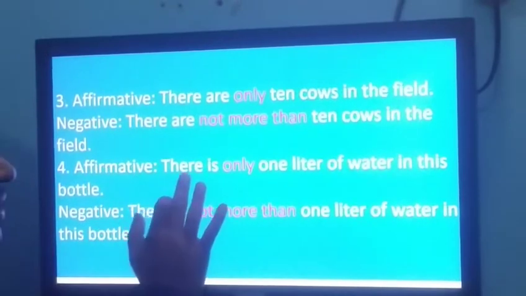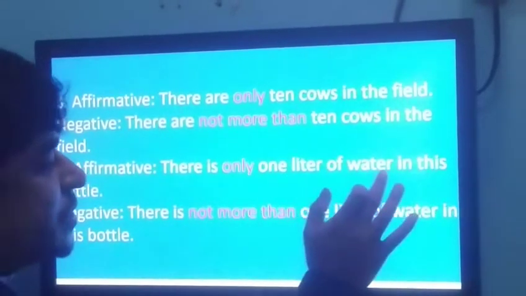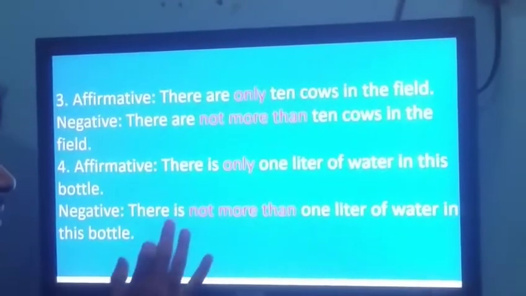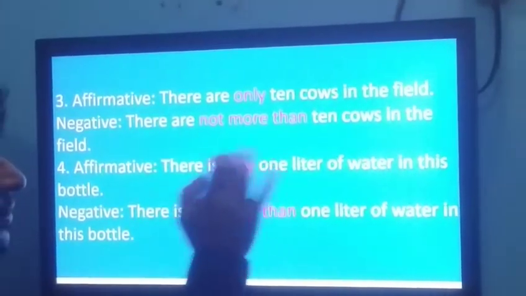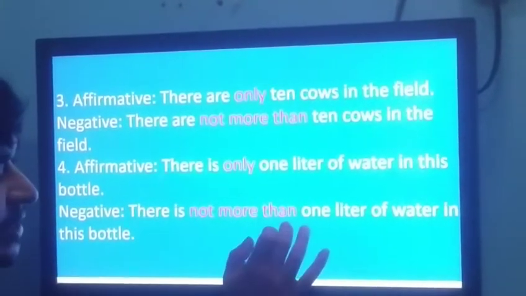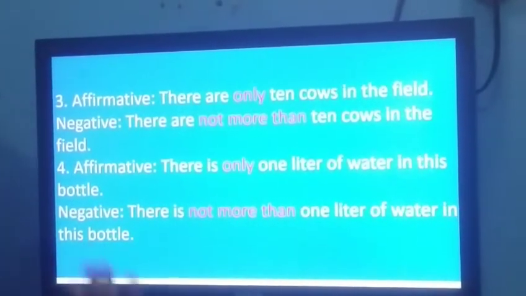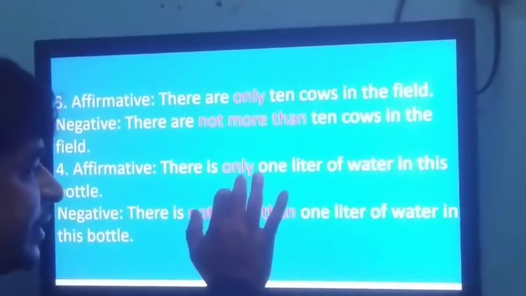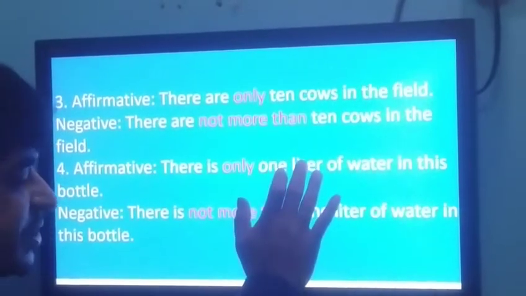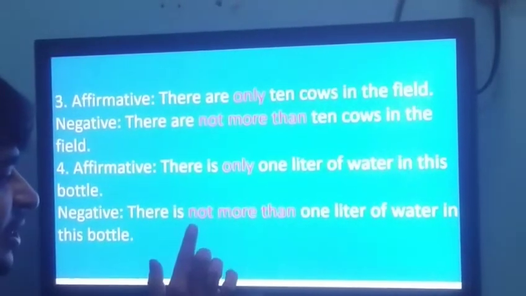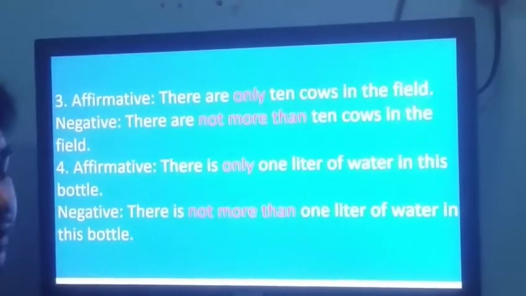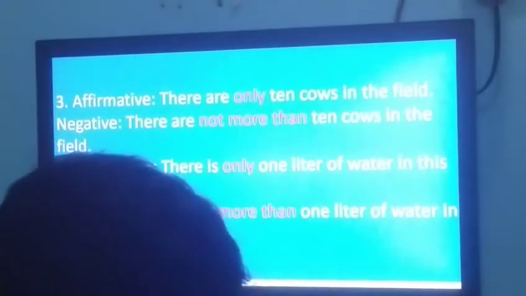Number 4, there is only 1 liter of water in this bottle. There is not more than 1 liter of water in this bottle. So only takes 1 liter, this is a quantity, and that's why we have used here not more than to make our sentence negative.